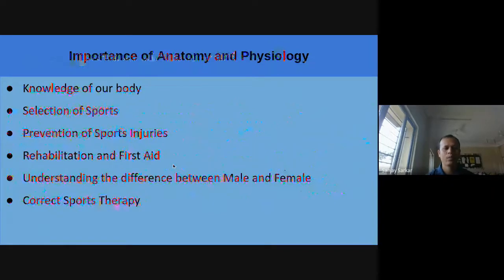For our human body, if there are any injuries, then anatomy and physiology also give the knowledge about rehabilitation and first aid. What kind of first aid is there? If there is some fracture or some cut, what kind of treatment should we give, and what care should we take? We can know that through anatomy and physiology.